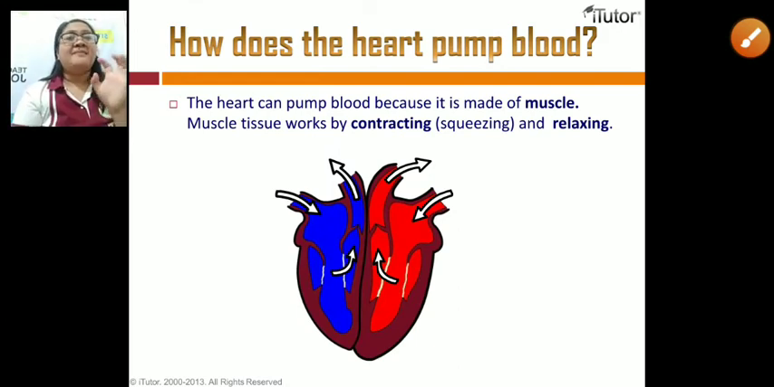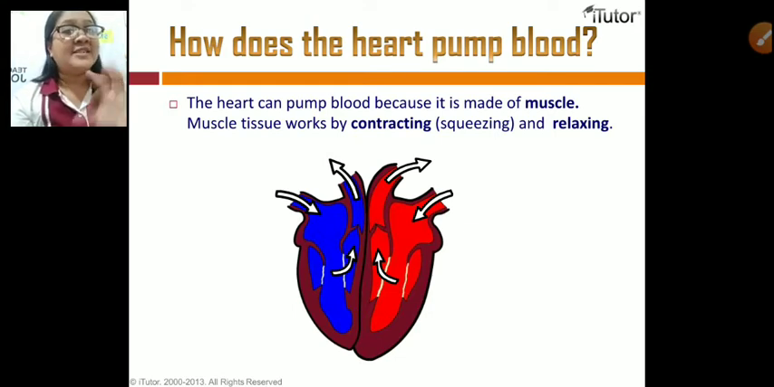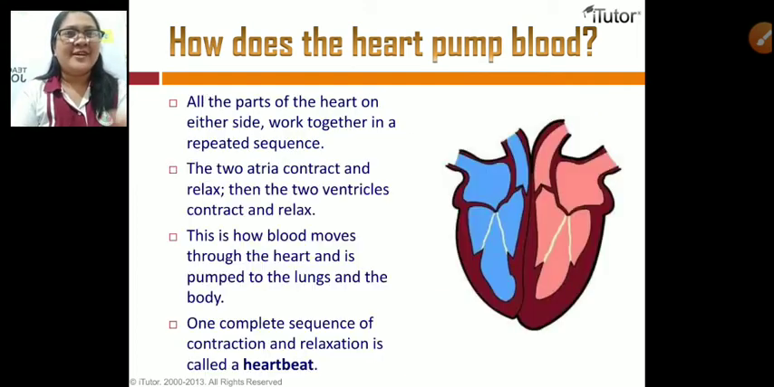The heart can pump blood because it is made of muscle. Again, ang heart can pump blood because it is made of muscle. And muscle tissue works by contracting or squeezing and relaxing. That is why ang aton nga heart ga-contract kag ga-relax, ga-contract kag ga-relax. Okay? So how does the heart pump blood? Paano ang heart mag-pump blood?